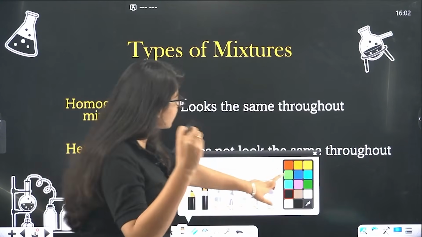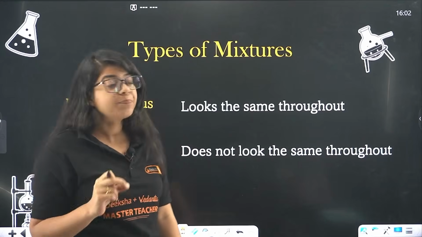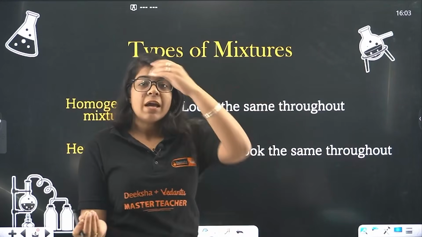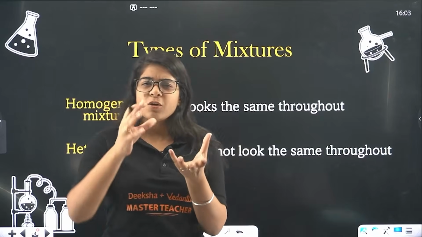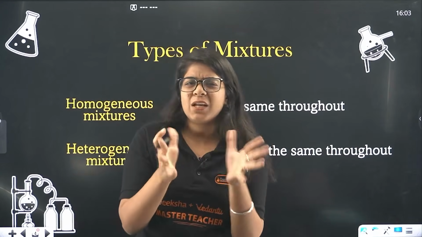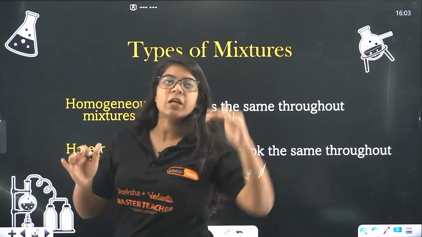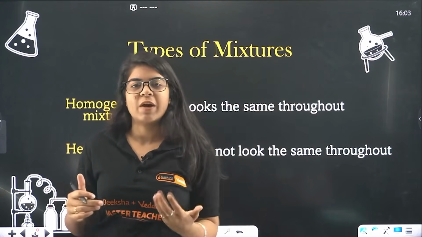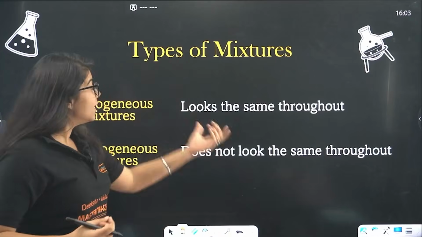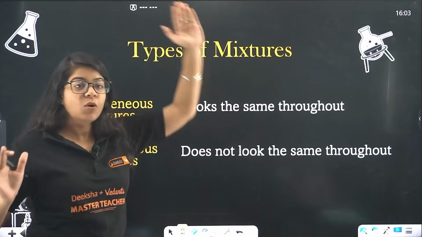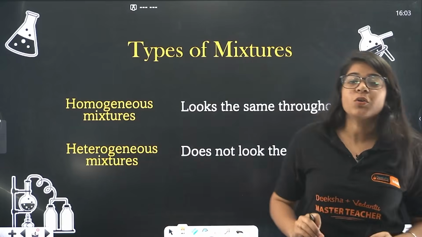Why is that a homogeneous mixture should be your main question to me, right? Because it looks the same throughout. When you add sugar, because of the chemicals, the solution looks a little pale yellow, and the whole solution looks yellow. It's not like the upper part looks yellow and the lower part looks white. It looks the same throughout. The whole glass of the solution looks the same. Done. Next, moving on to heterogeneous.